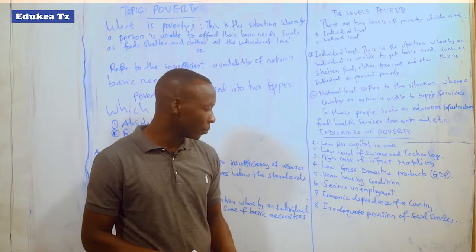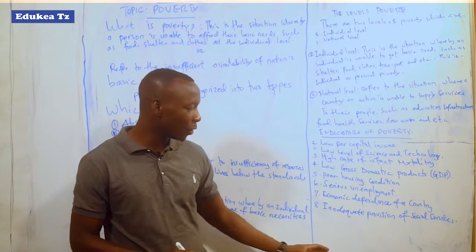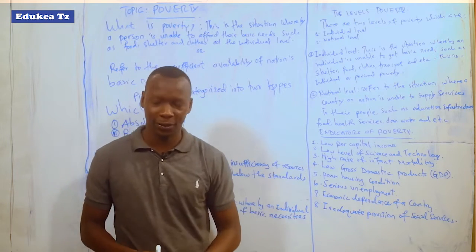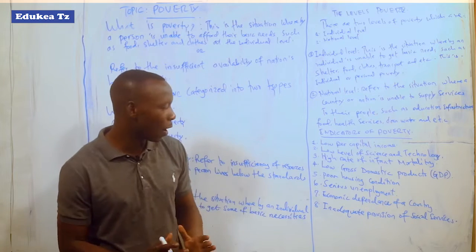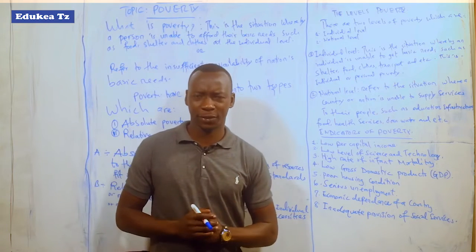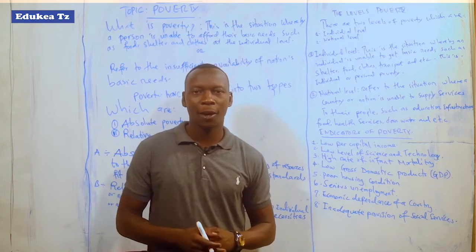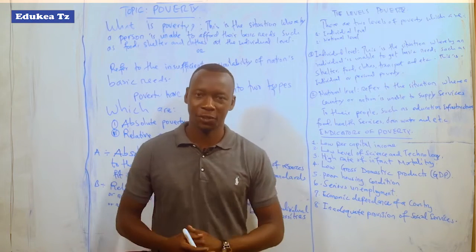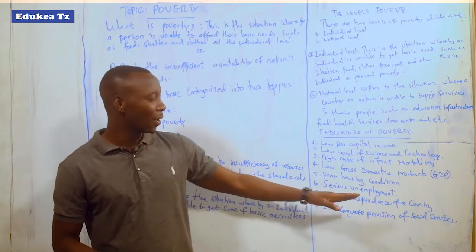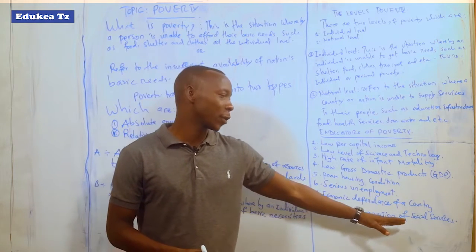Point number 8, inadequate provision of social services. In most of our African nations, especially Tanzania, Kenya, Uganda, Malawi, Zimbabwe, and other nations, there is inadequate provision of social services.